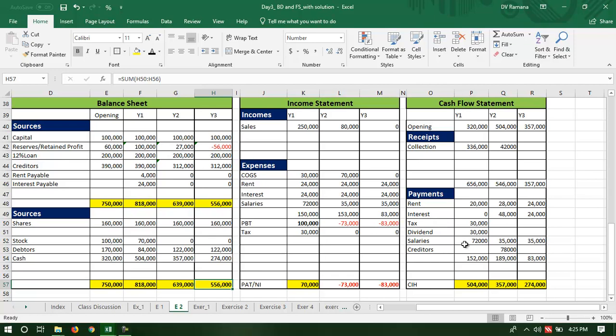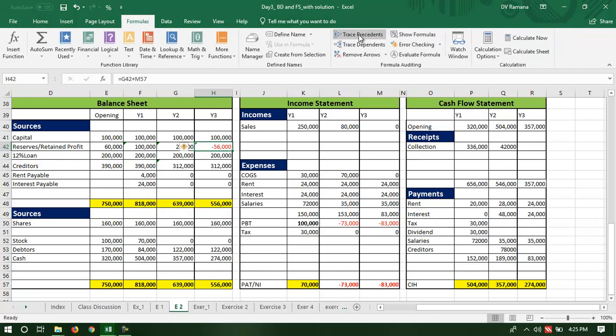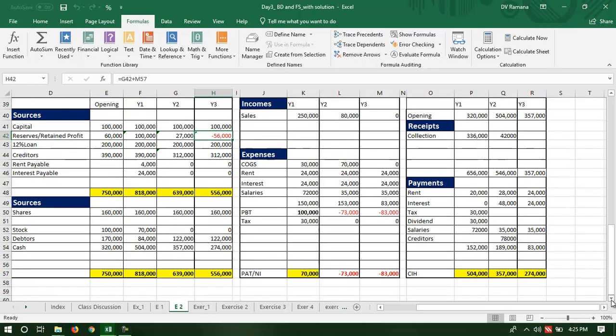So that means in this year there is no income but only expenses, so there is a negative profit which reduced the retained profits and made it negative. So as a result, what happened to the equity?